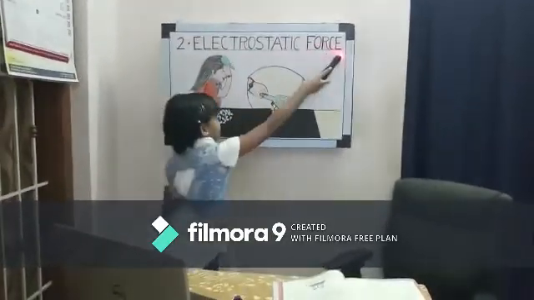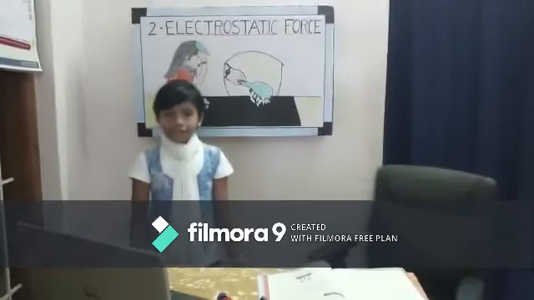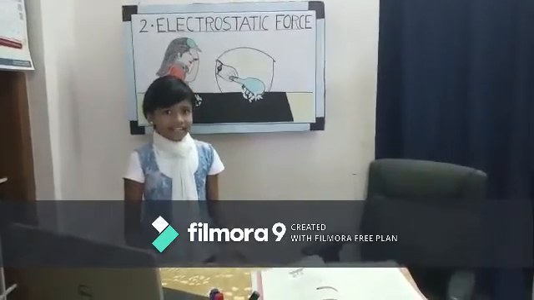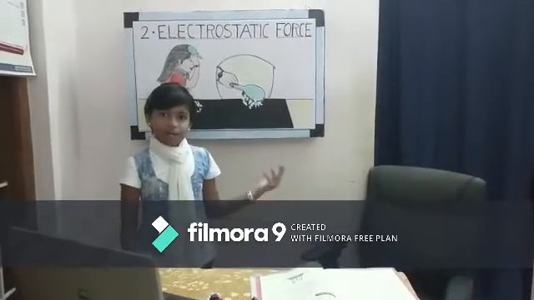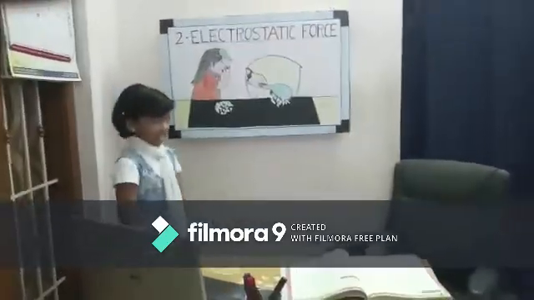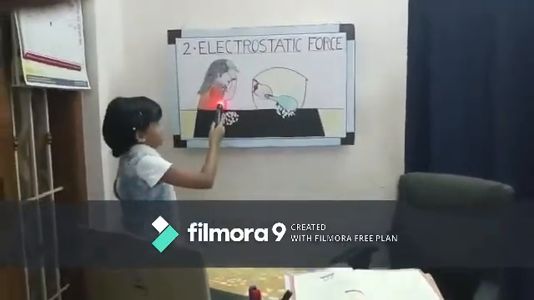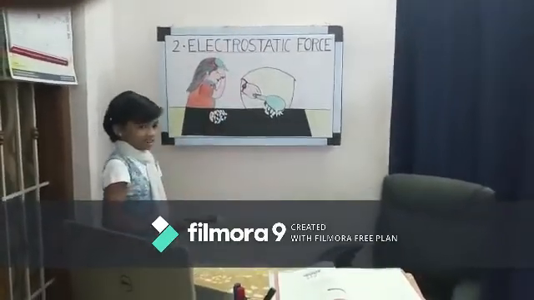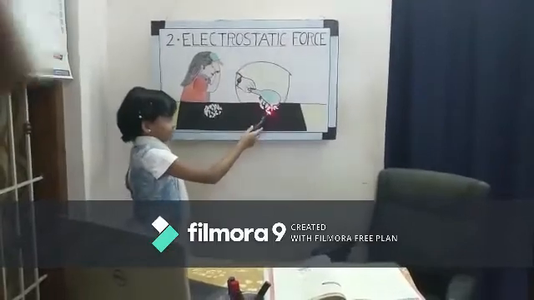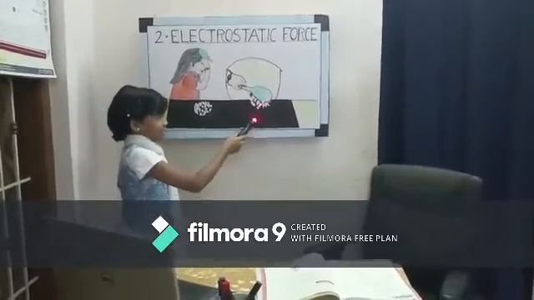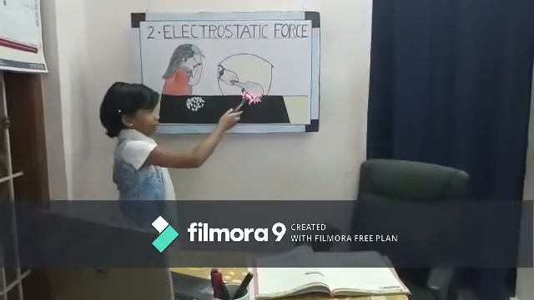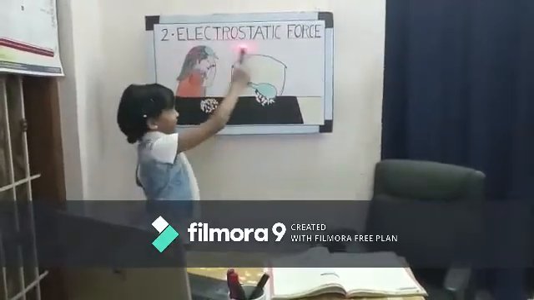electrostatic force. What is electrostatic force? Electrostatic force is the force attracted between a charged body and an uncharged body. Children, see this girl. She is brushing her hair with a comb, that is the charged body, and places it on some paper which is the uncharged body, and you could see that the paper gets stuck to the comb. That is called electrostatic force.